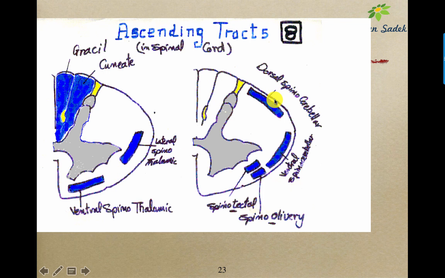Here we have four ascending tracts, but they carry impulses that will not reach the cerebral cortex. They end at a subcortical level, so they are not responsible for carrying sensation. They are carrying impulses that will not be felt because they do not reach the cerebral cortex. These are the dorsal and ventral spinocerebellar, and from the name they reach the cerebellum; spinotectal, reaching the tectum of the midbrain; and spino-olivary, reaching the olivary nucleus in the medulla, the inferior olivary nucleus.